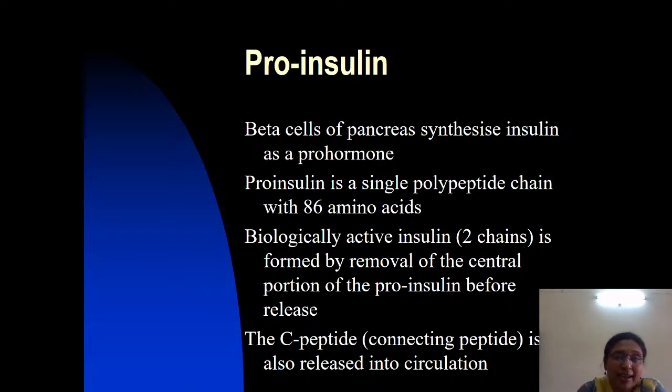From that, 24 amino acid residues are removed to form the pro-insulin, which contains 86 amino acids. From the 86 amino acids, a peptide of 33 amino acids from the center is removed, leaving a structure of 53 amino acids, that is proinsulin. From that proinsulin of 53, the next two amino acids are removed by carboxypeptidase to form insulin.